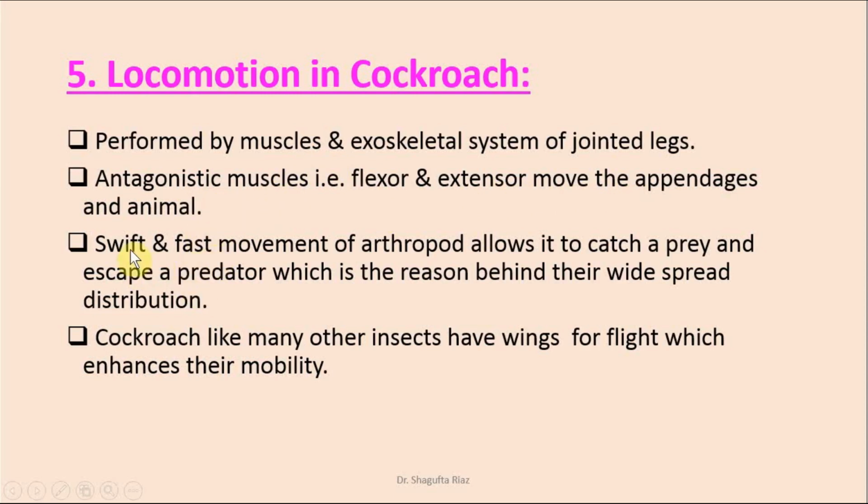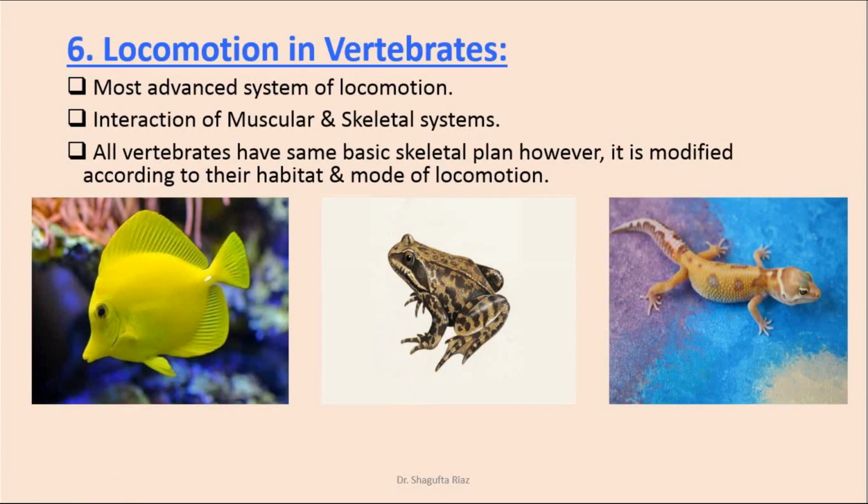Swift and fast, which means quick movement of arthropods, allows them to catch prey and escape from a predator. This is the reason behind their widespread distribution. We know that insects, which also belong to arthropods, are widely distributed in this world. Cockroach, like many other insects, has wings for flight, and obviously this enhances their mobility. They can walk and they can fly as well.